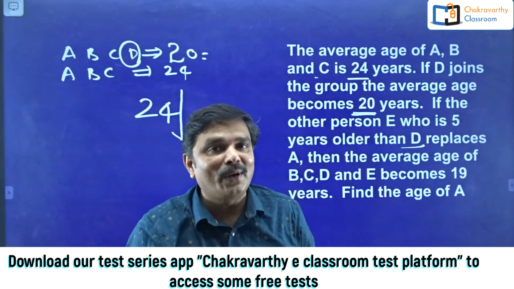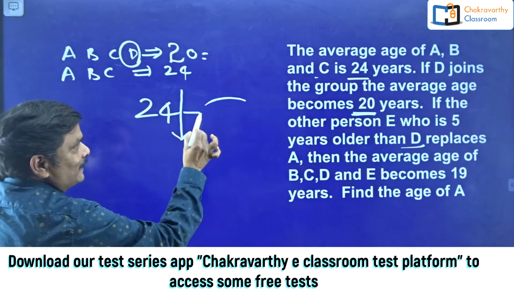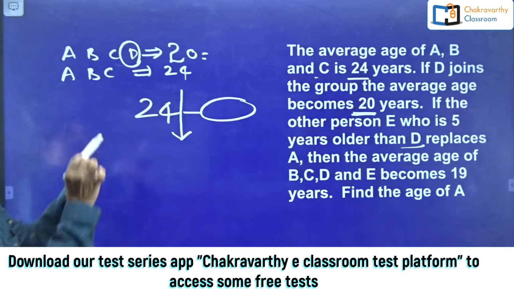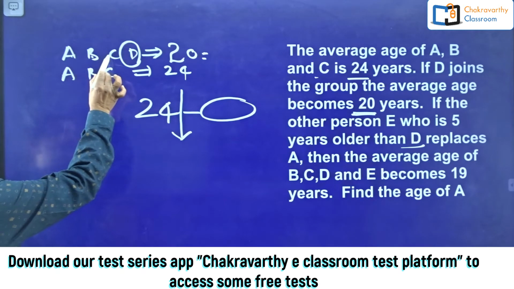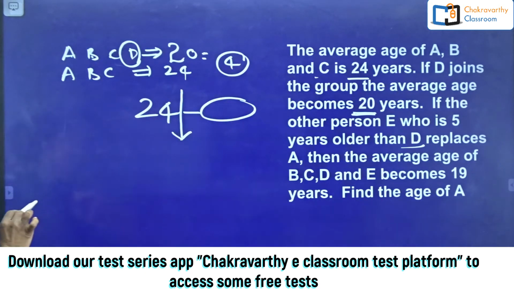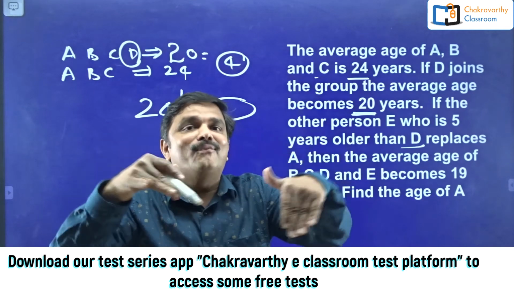How much less than 24? Because of D, all the 4 persons' average has been decreased by 4 years.